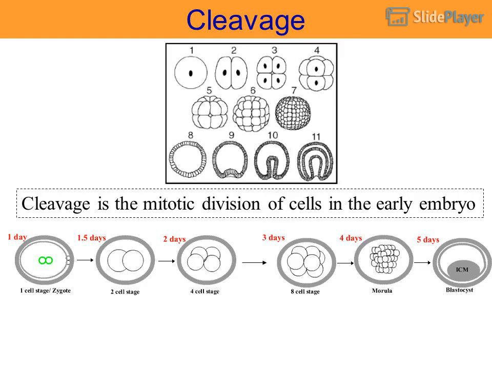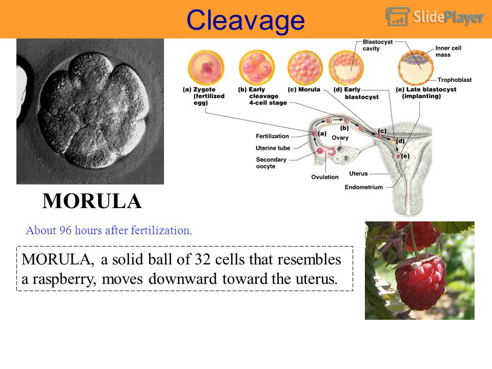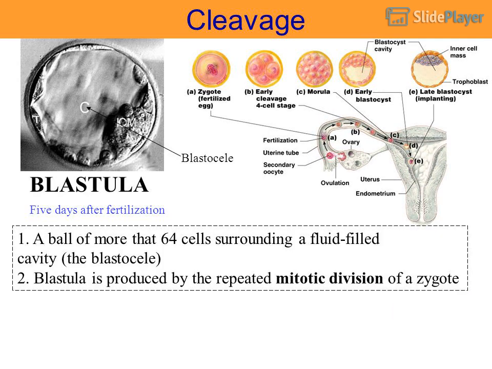Cleavage. Cleavage is the mitotic division of cells in the early embryo. Morula: about 96 hours after fertilization, a solid ball of 32 cells that resembles a raspberry moves downward toward the uterus. Blastocyst, or blastula: 5 days after fertilization, a ball of more than 64 cells surrounding a fluid-filled cavity. The blastula is produced by the repeated mitotic division of a zygote.